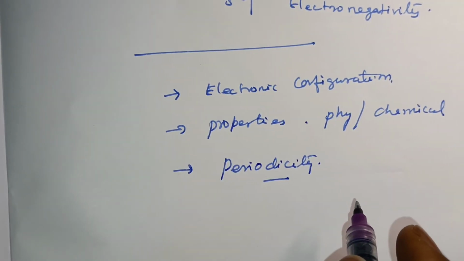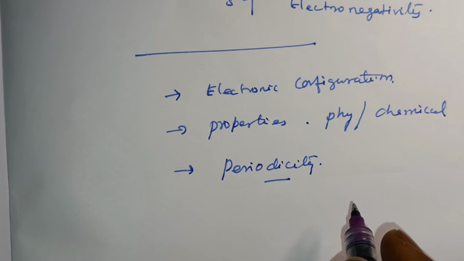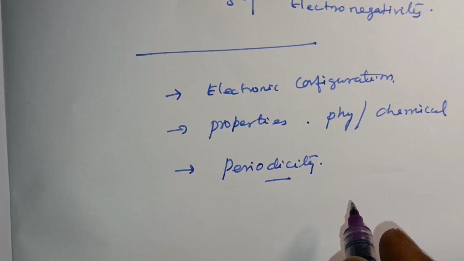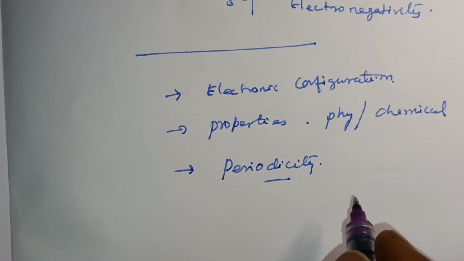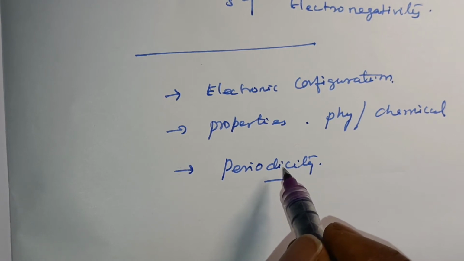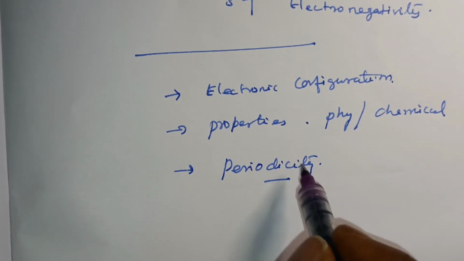If something appears in different cases and you can identify regular intervals, that is called periodicity. Periodic means regular intervals after some time for anything, and the behavior of the periodic is called periodicity.